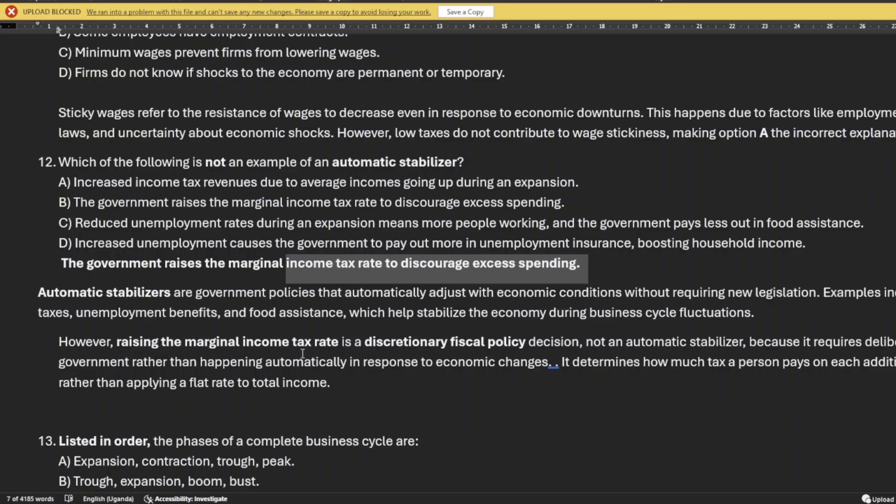Raising marginal income tax is a discretionary fiscal policy decision, not an automatic stabilizer, because it requires deliberate action by the government rather than happening automatically in response to economic changes. It determines how much tax a person pays on each additional unit of income earned rather than applying a flat rate on total income.